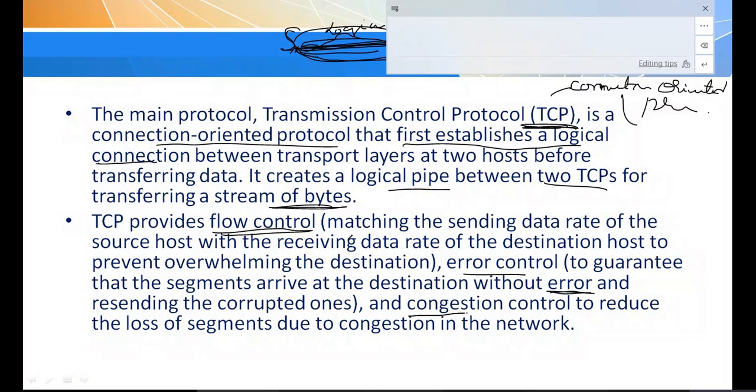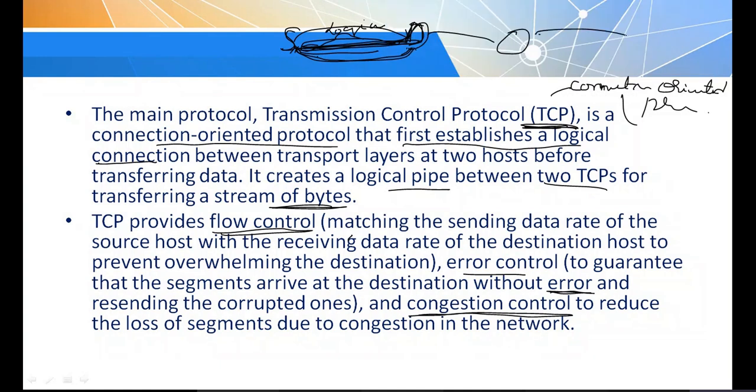And congestion control. If it is a complex network where so many nodes are connected, when you observe here, I have three nodes D, C, B. If all the nodes start sending data in the network, there may be a possibility of congestion.